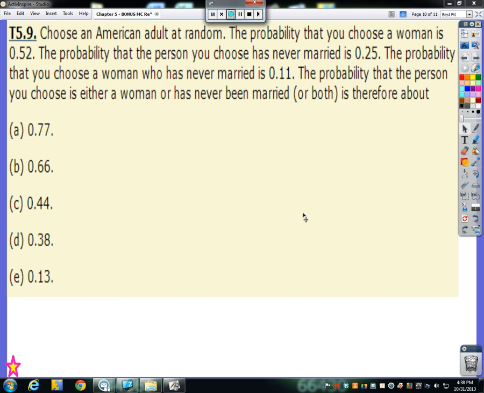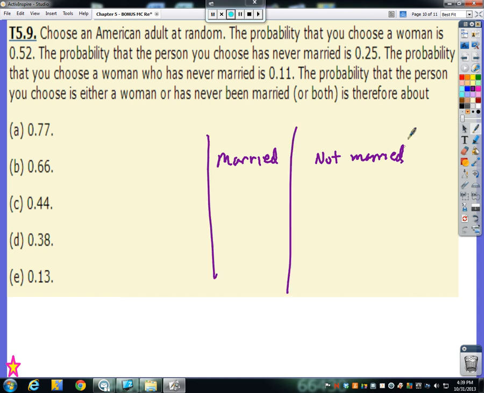Well, I've got two different things going on here. I've got gender, I've got women, which they didn't mention males, but I've got males. And I have married and not married. So I'm going to make a nice two-way table. So we'll have married and we'll have not married. Okay. And we'll have total over here.